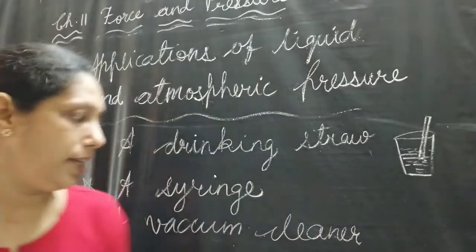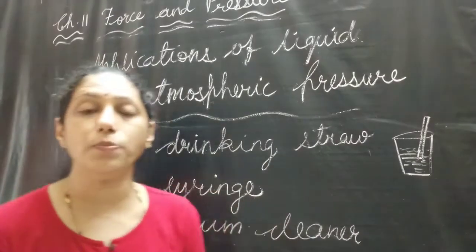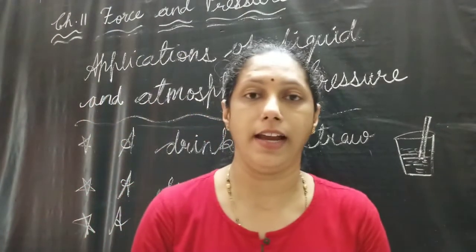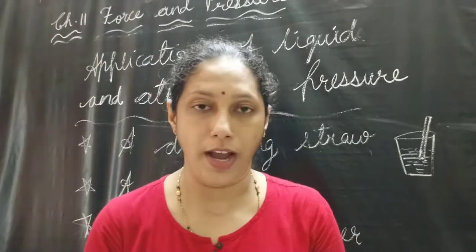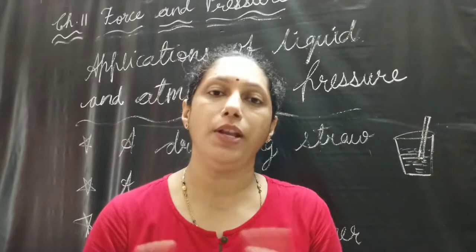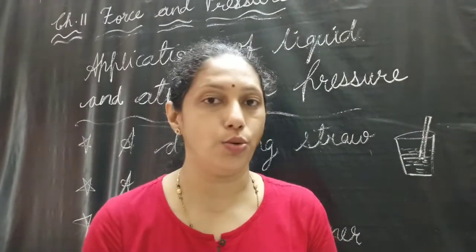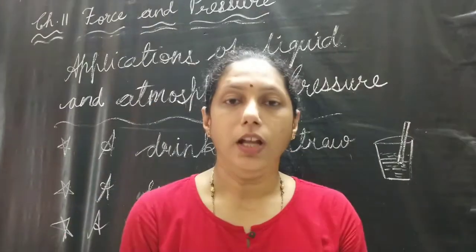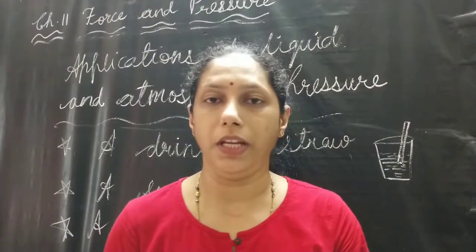Another application is a vacuum cleaner. A vacuum cleaner has a fan inside it which lowers the air pressure inside the device, and outside the pressure is more, which allows the air and the dust particles to go inside the device. So these are the applications of liquid and atmospheric pressure.